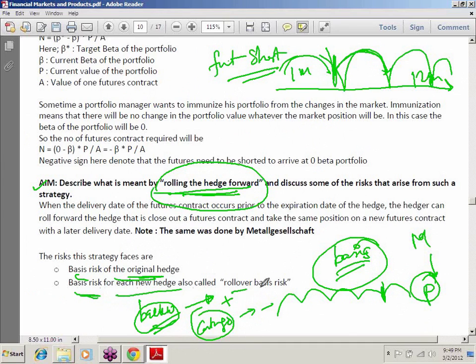So your basis risk for each new hedge is called rollover basis risk. This is what caused problems for the Metallgesellschaft company. So these are the risks that this strategy faces. We have done with the problem also, right?